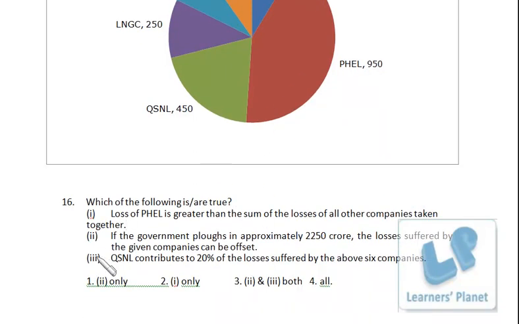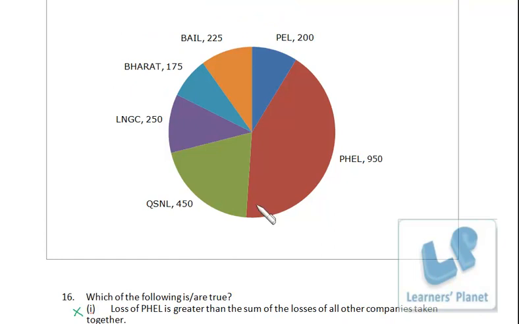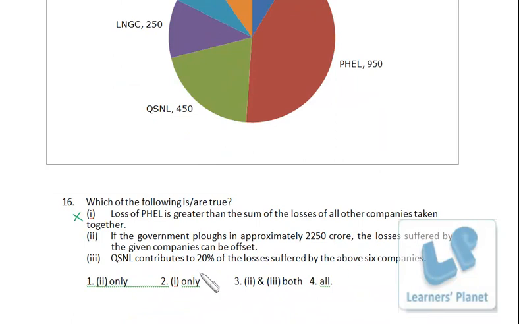Next: if the government plows in approximately 2250 crore, the losses suffered by the given companies can be offset. So first of all, let's find out how much loss is there altogether. So it's 4, 5, 6, 7 and 225, 175, 300. So that's 1250 plus 9, total 2250, right? So total loss is 2250. So that can be offset if government gives 2250. So this statement is correct.